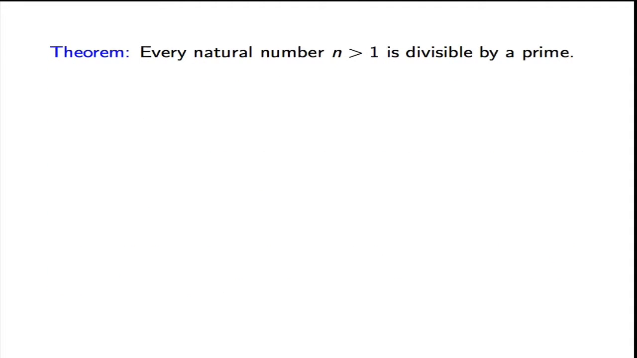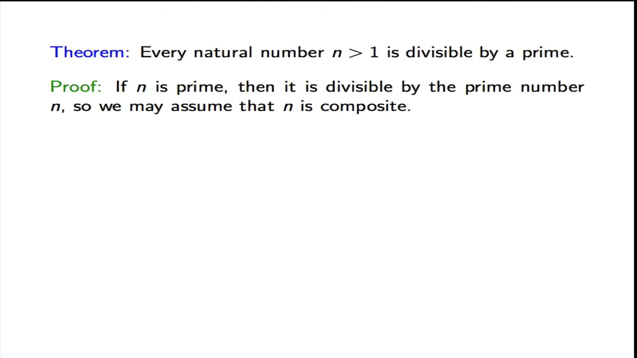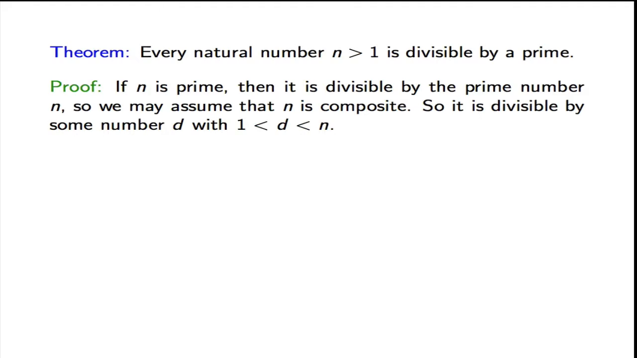So our first result says that every natural number greater than 1 is divisible by a prime. Why is this? Well, if n is prime itself, then it's divisible by the prime number n, so we may assume that n is composite. But if it's composite, then it's divisible by some number d, which is strictly greater than 1 and strictly less than n.